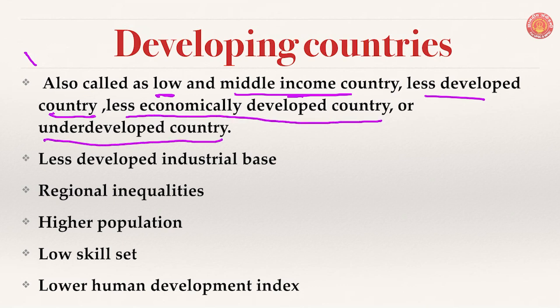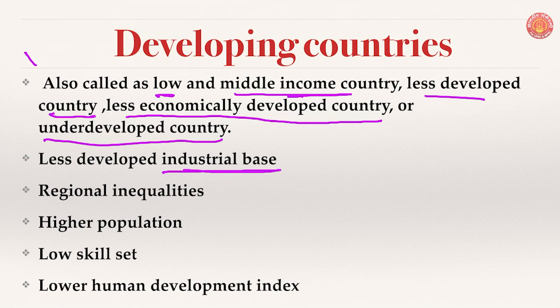What are the economic characteristics of these economies? First, they have a less developed industrial base. You can see in India we have skewed economic development. We shifted from the primary sector directly to the tertiary sector. We do not have a strong industrial base. The manufacturing base is very poor in India, which reduced the diffusion of economic development throughout the territory of India, and it has led to regional inequalities.